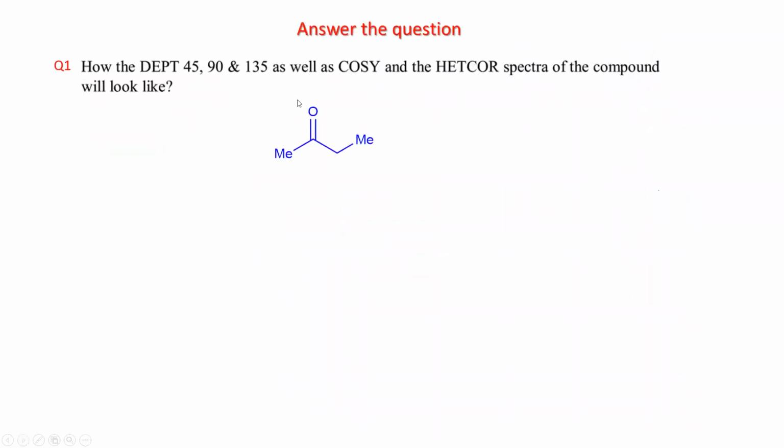So here you have the problem. How will the DEPT 45, 90 and 135 look for this particular molecule, as well as the COSY and HETCOR of this molecule? So you have to draw the COSY and HETCOR spectrum as well as the DEPT spectrum of this molecule. It's the very simplest one. You just have a practice, then you will understand by yourself.